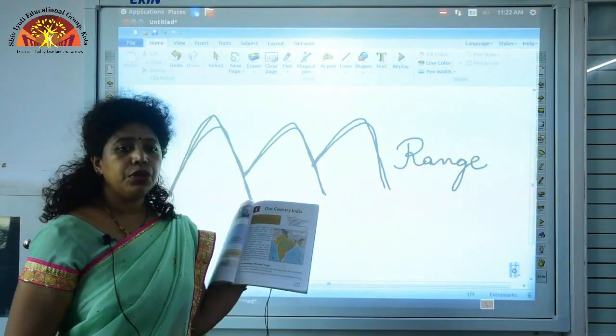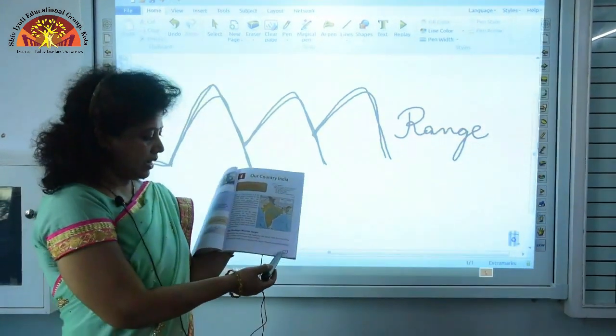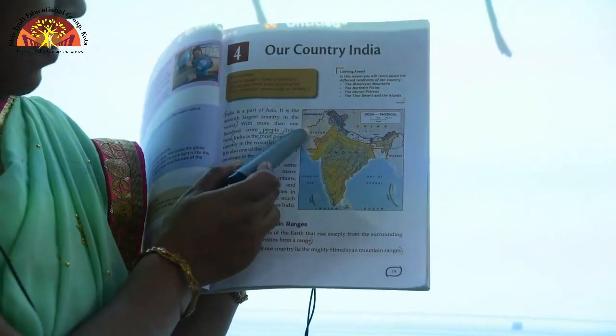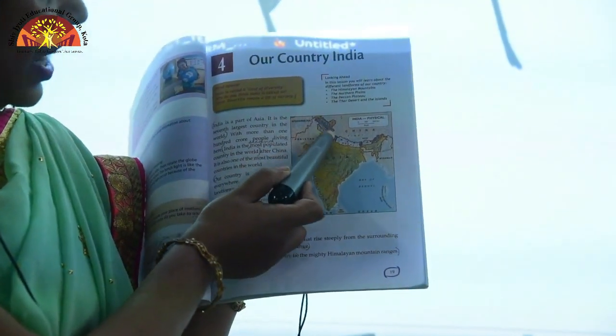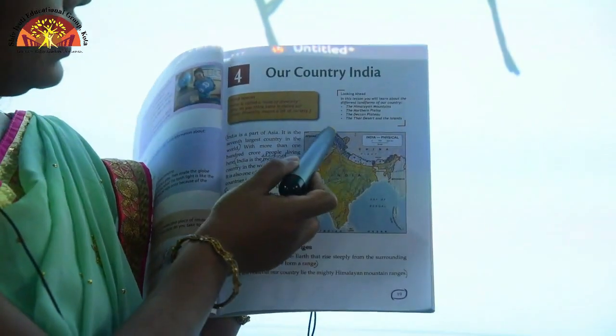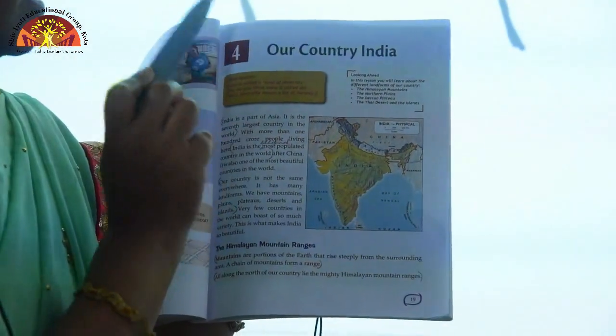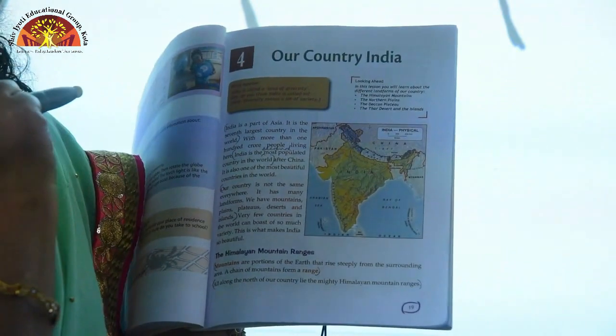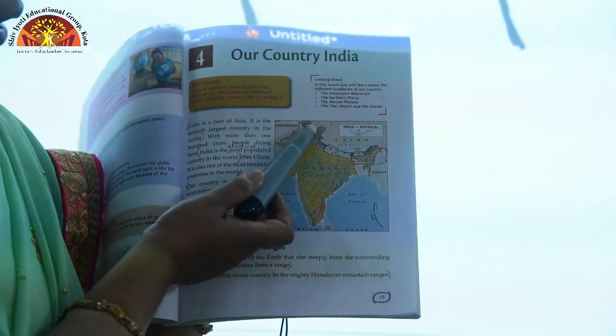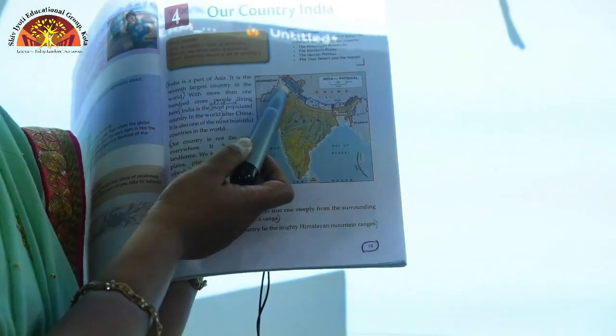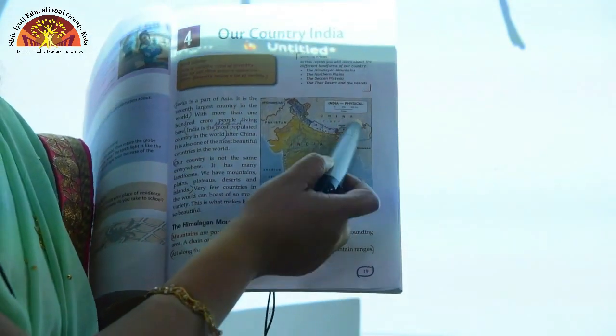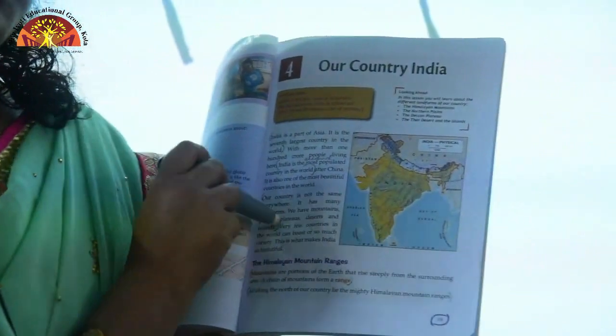I want you to open your textbook page 19. There you have a physical map of India, and if you notice, the area shaded in dark brown is your Himalayas. So, from where does the Himalayas start? It extends from Kashmir in the north to Arunachal Pradesh in the northeast. So, what are the special features of the Himalayas?